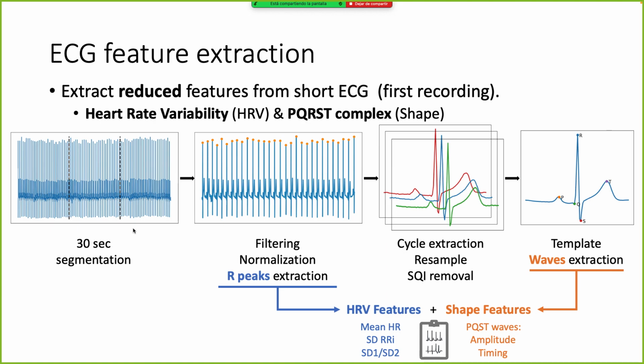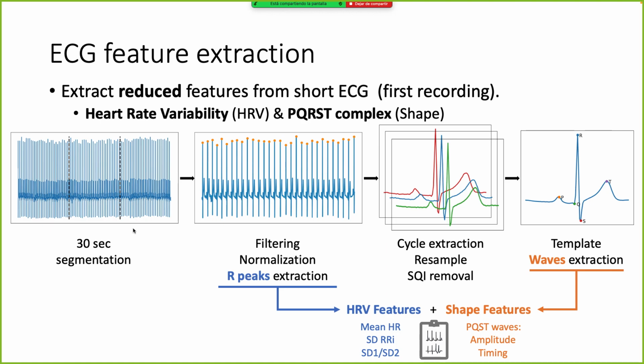Related to the ECG, we needed to extract some reduced features that help us later to interpret the models. For that, we extract some heart rate variability features and some shape features that are related to the PQRST complex, which is the main waveform of the ECG.